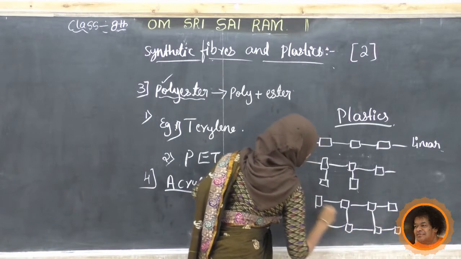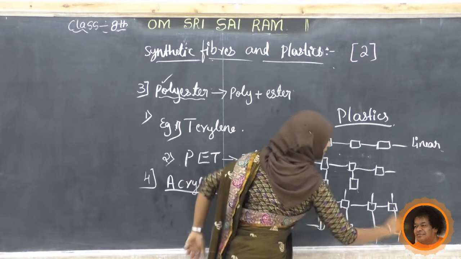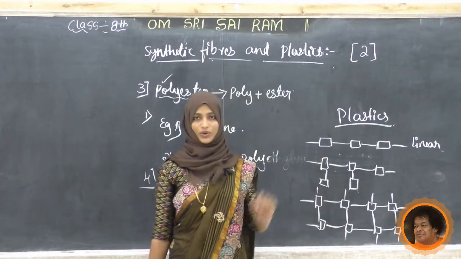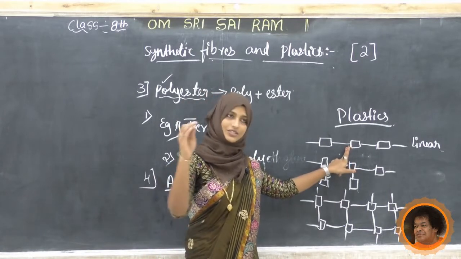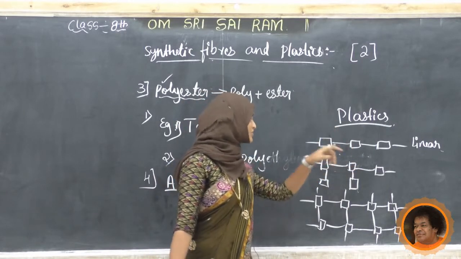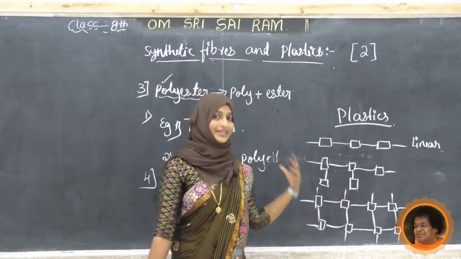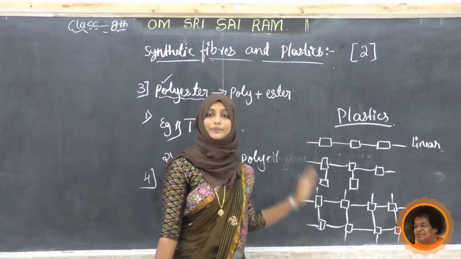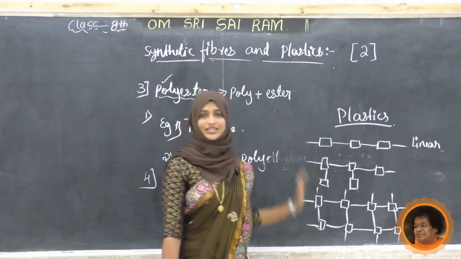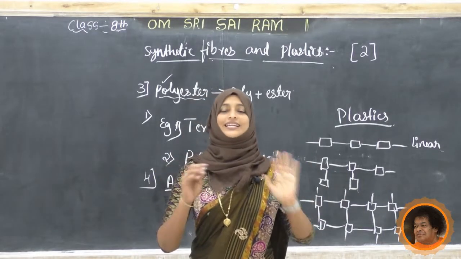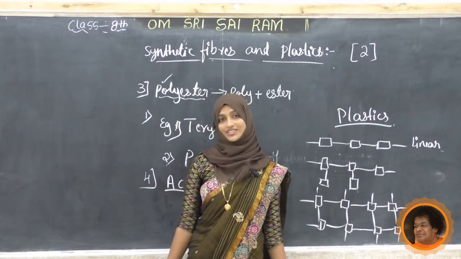This is cross-linked. So by the arrangement of monomer, there are 3 types: linear, branched, and cross-linked. If you study in detail, many points are there, but for 8th class this much is enough.